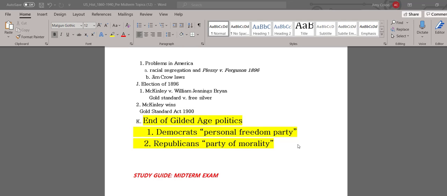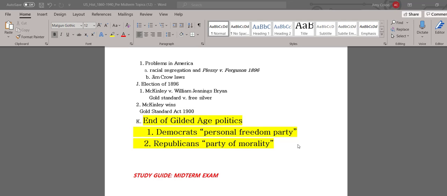However, in the presidential election of 1896, we start to see a change in the boring politics of the Gilded Age. The Democratic and the Republican parties begin to become different. In the election of 1896, William Jennings Bryan supported the ideas of the Populist Party, which we talked about. He adopted the free silver idea. The Republican Party opposed the free silver idea, and they supported the gold standard. And I went over that in the last video.